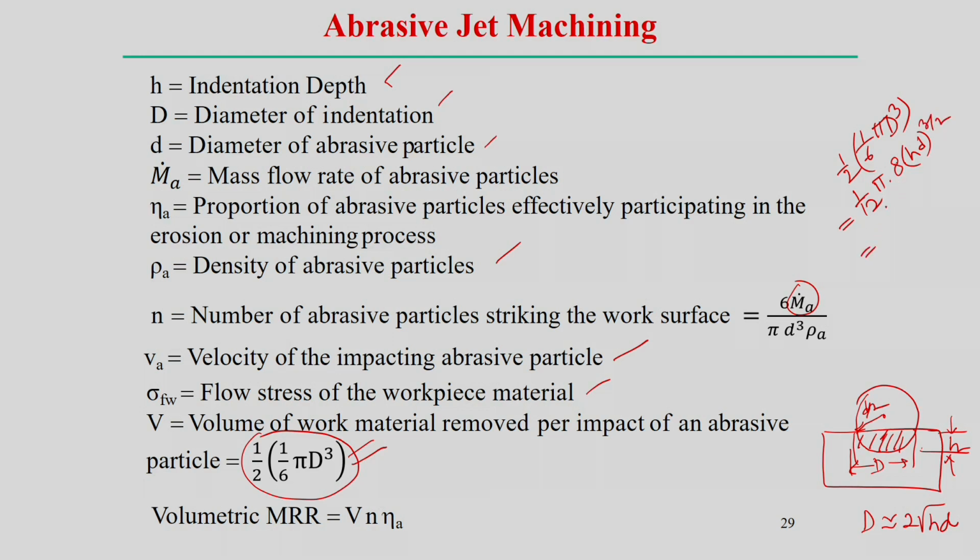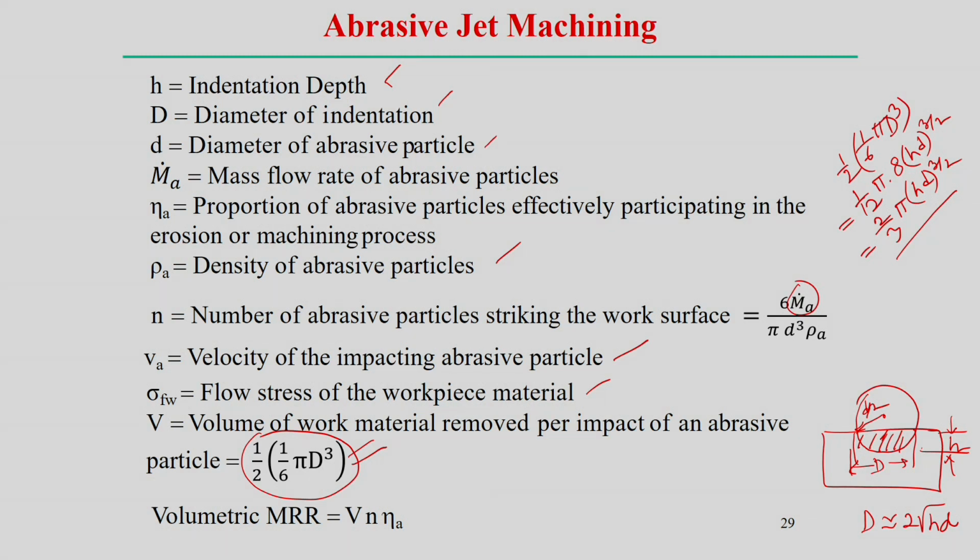Hence the volume removed per impact is 2 by 3 pi (h D) to the power 3 by 2, equivalent to the volume of the work material removed per impact of the abrasive particle.